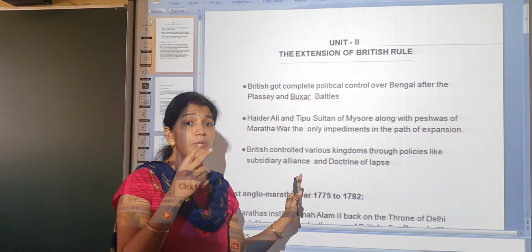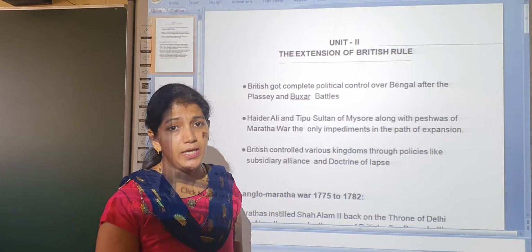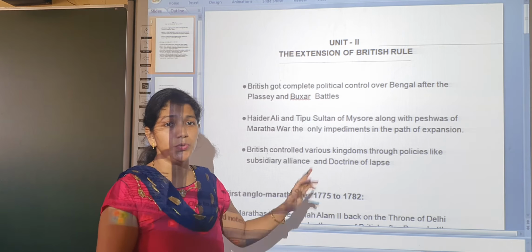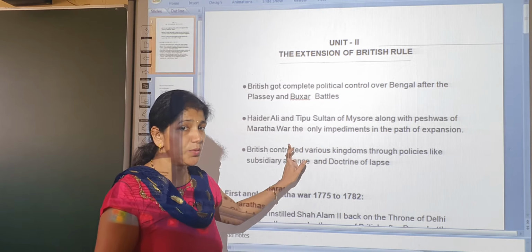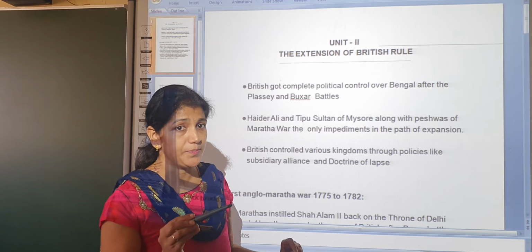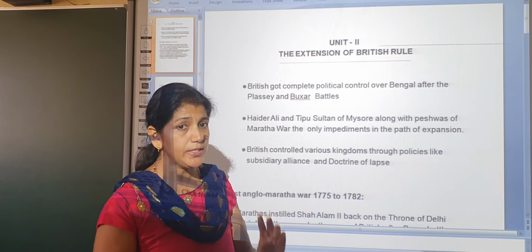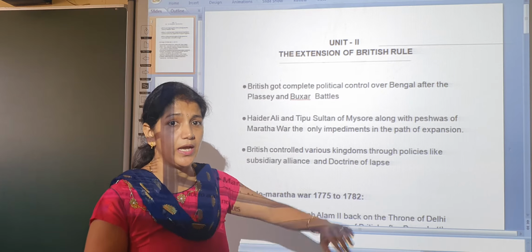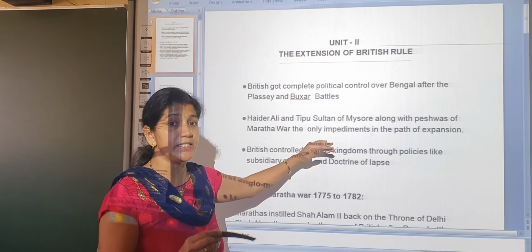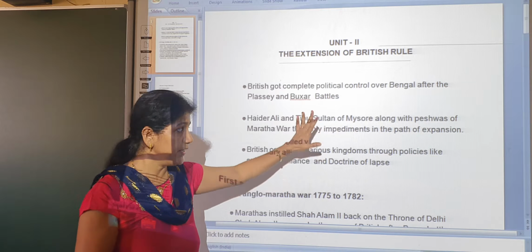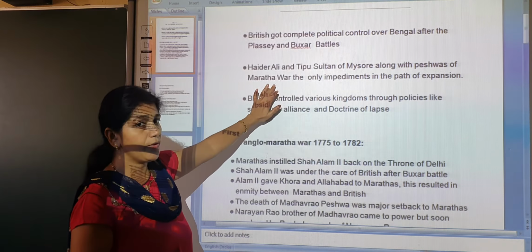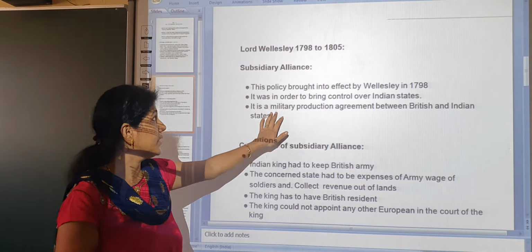And two important weapons were used by the British to capture Indian territory. These are the two weapons or policies of the British. First of all, the subsidiary alliance, implemented by Wellesley, and one more, the doctrine of lapse, implemented by Dalhousie. These are the two cunning policies they adopted in the extension of their rule. That is the introduction. Next, today I want to explain the first concept, that is